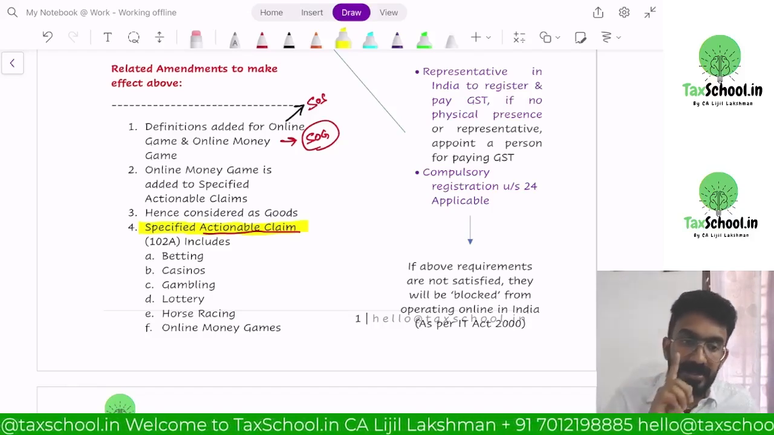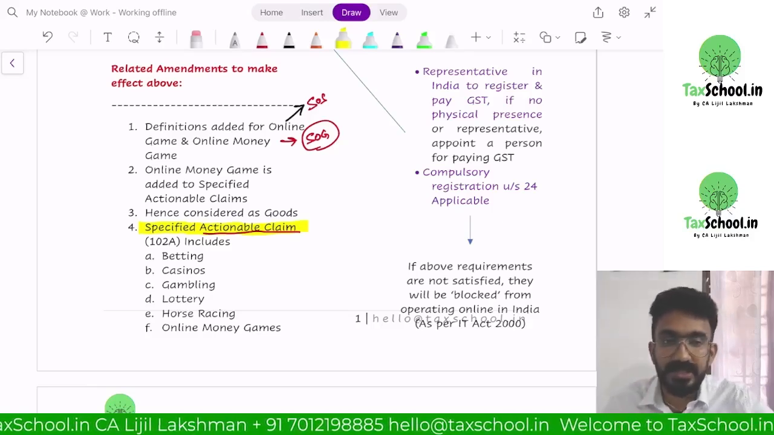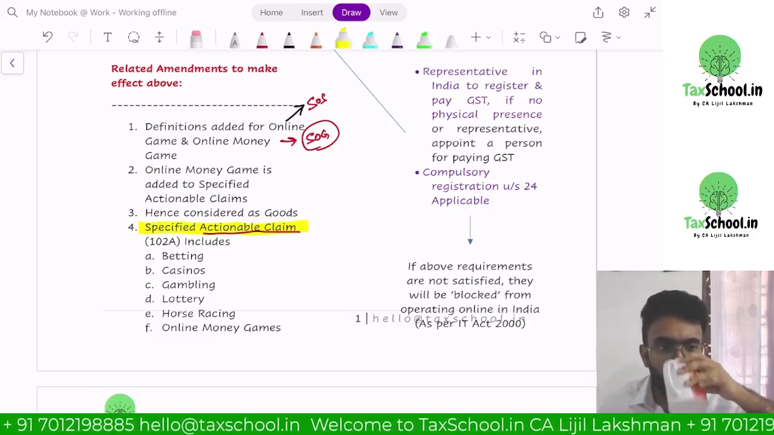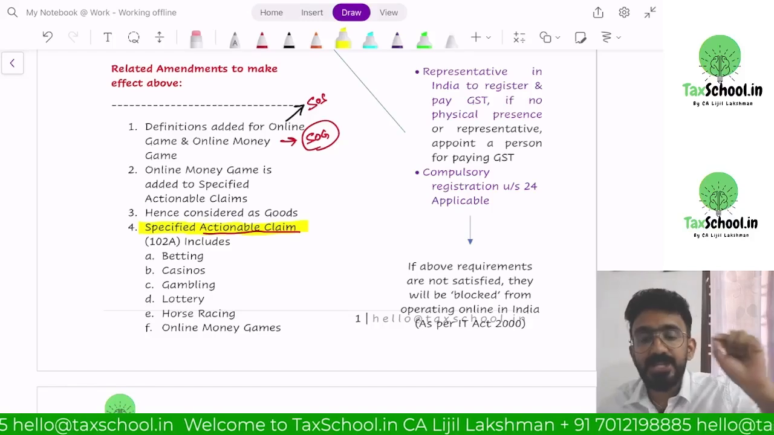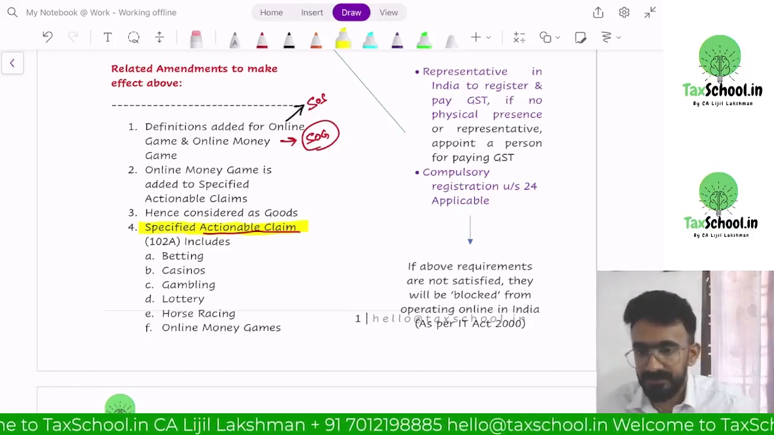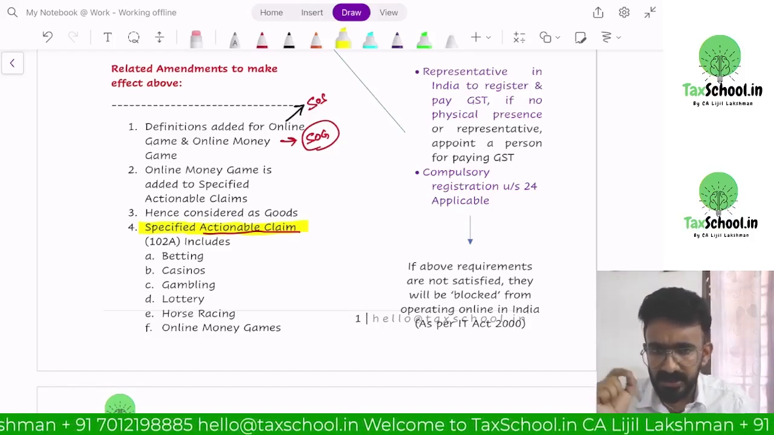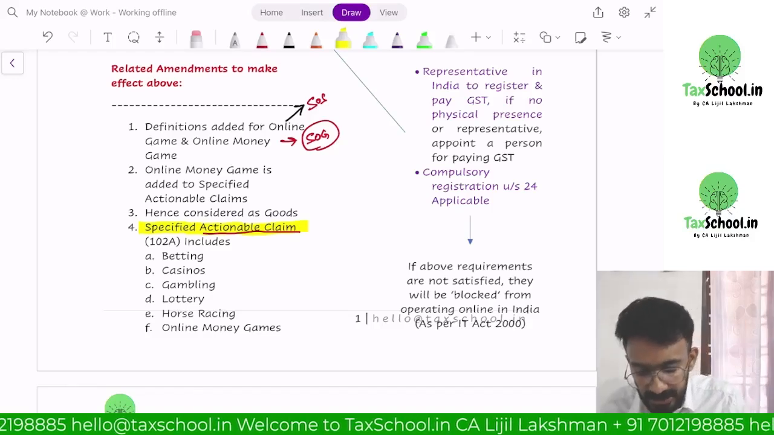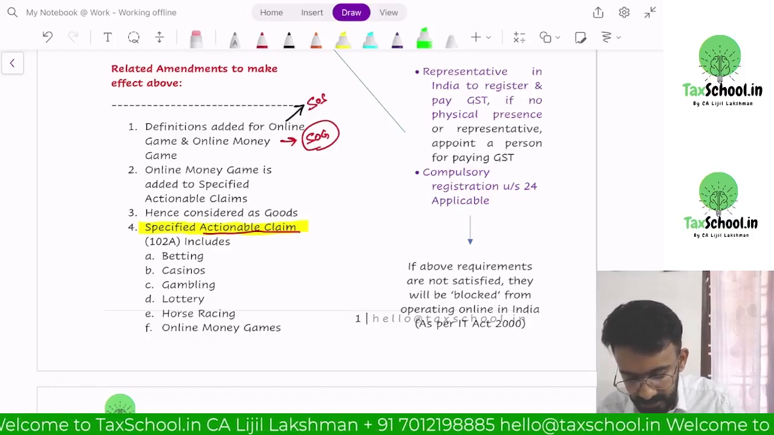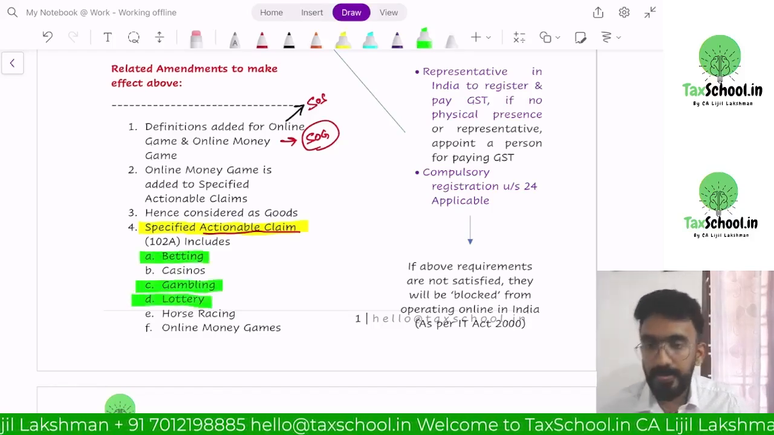But if you look at negative list, what is negative list? Those activities which are not considered as supply. They have a wordings inside that, which is called actionable claims other than 3 actionable claims are excluded from supply. So even though actionable claims are considered to be goods in the GST law, only 3 actionable claims were included as supply and were taxable. What are those? It was betting, gambling, lottery.